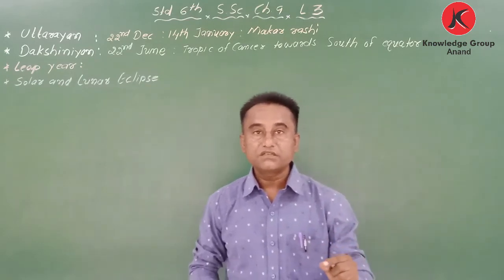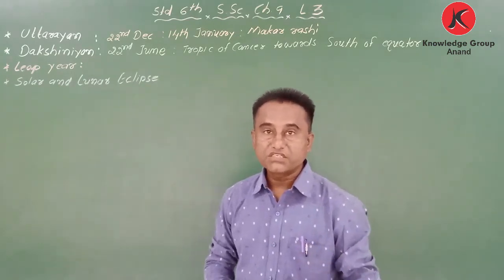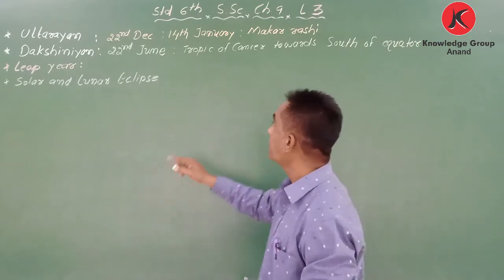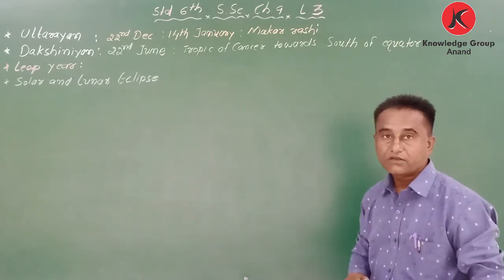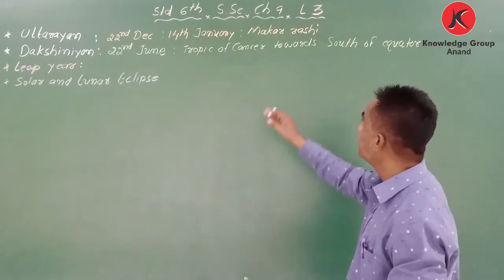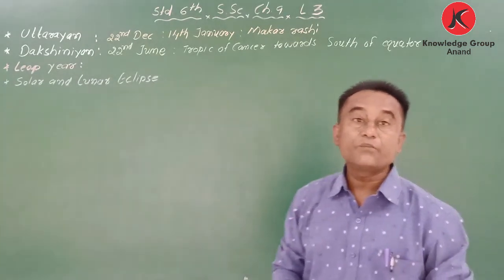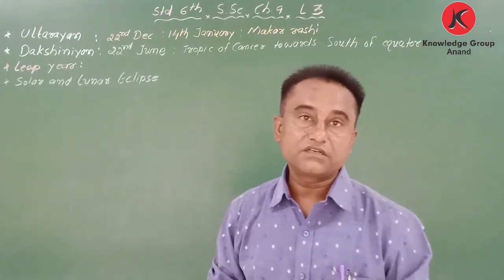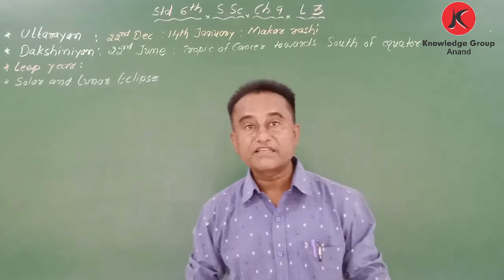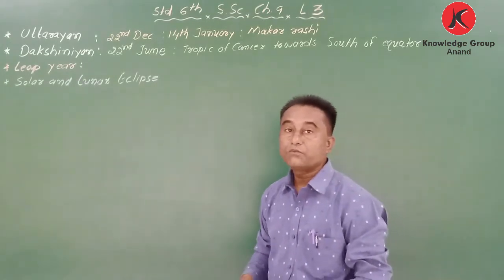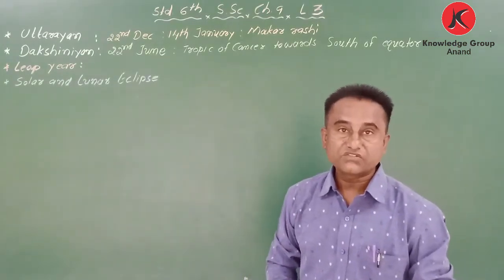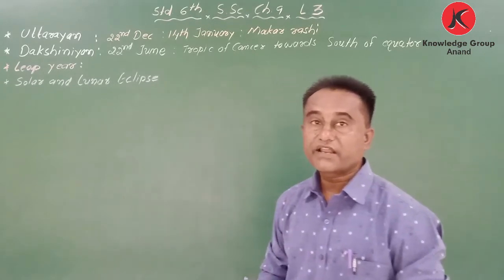On 14 January, the sun enters Makar Rashi. That is why it is called Makar Sankranti.